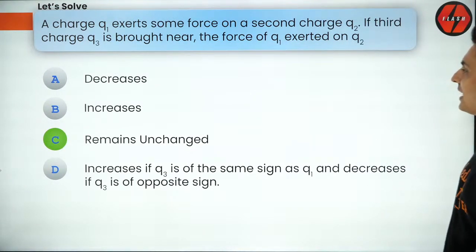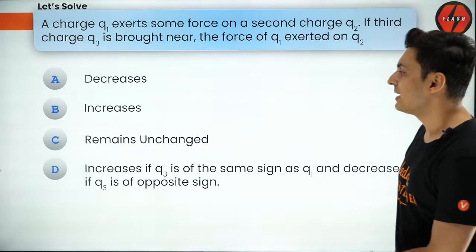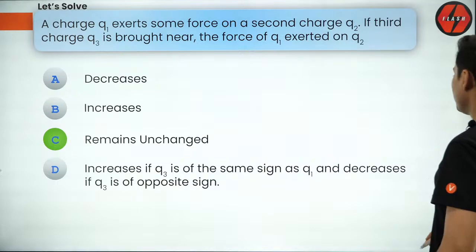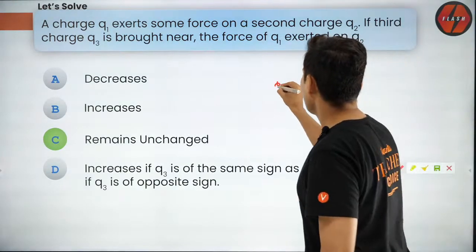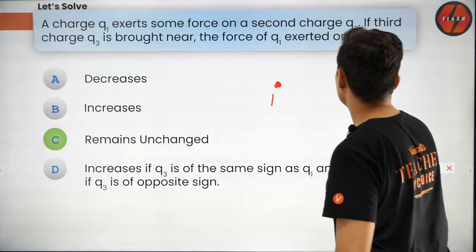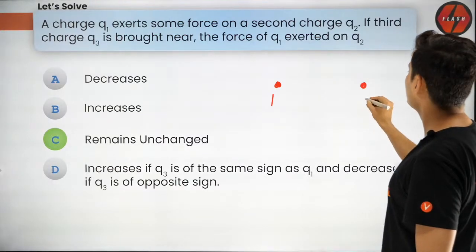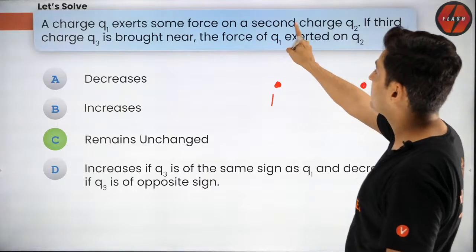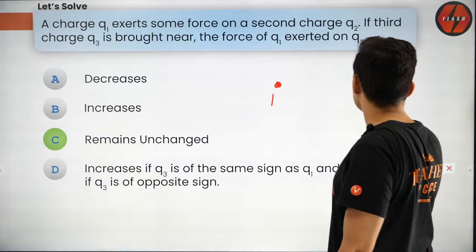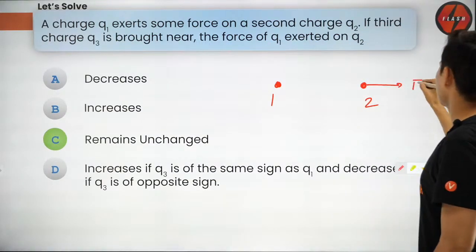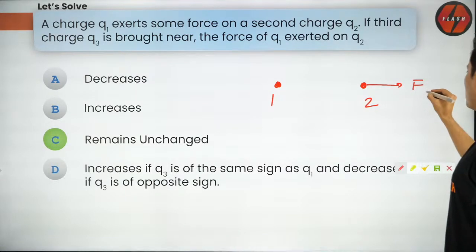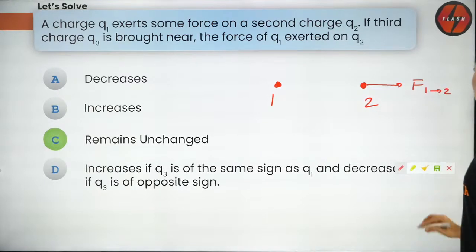Okay, let's have a look. The correct answer, guys, is remains unchanged. Now I'll tell you why. See, the thing is, if you have this as charge 1 and this as charge number 2, charge 1 exerts some force on the second charge. Yes, obviously. So this is some force. Let's say I call it force by charge 1 on charge number 2.